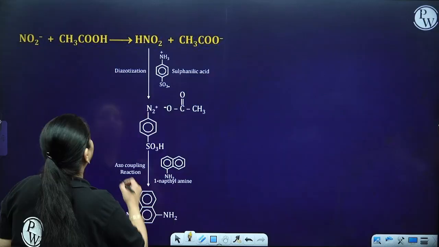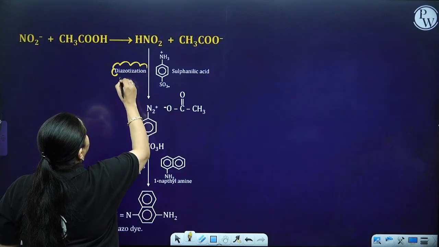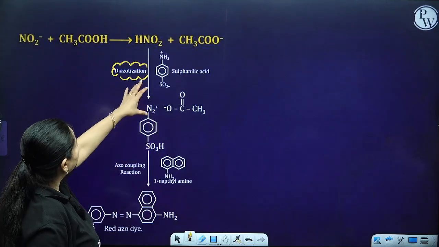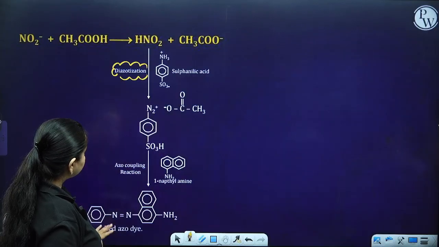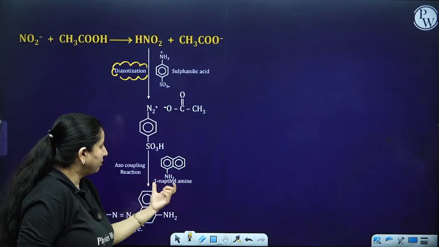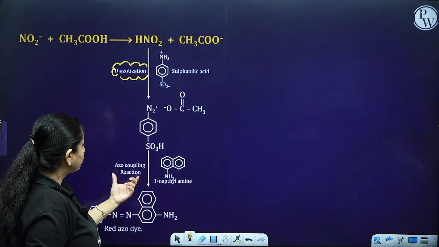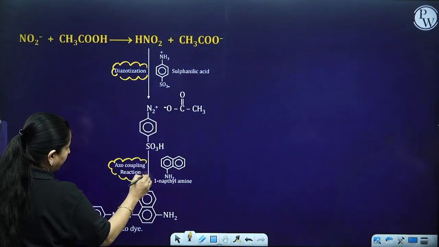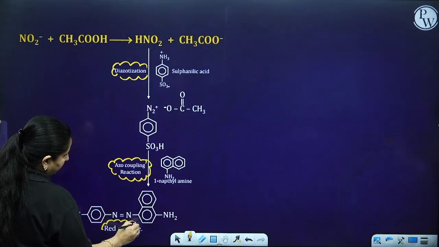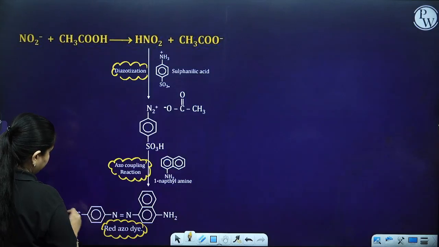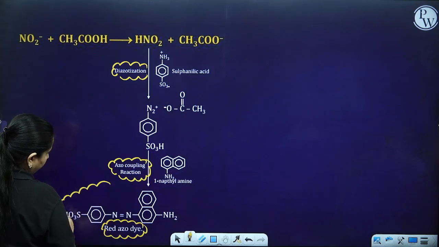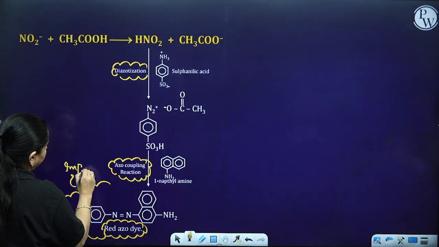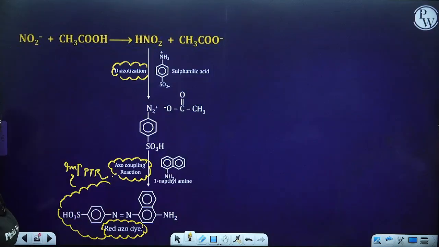First of all there is a diazotization reaction, where you add sulfanilic acid, and then you add 1-naphthylamine. So an azo coupling reaction takes place, and it ultimately gives you a red azo dye. This is your red azo dye. Okay, this is a coupling reaction. Fine.